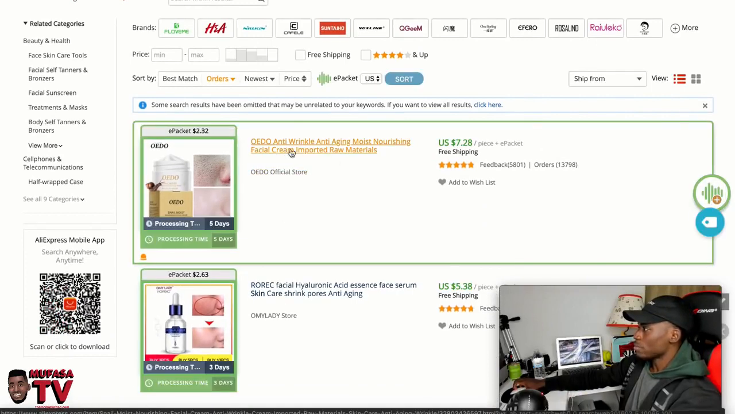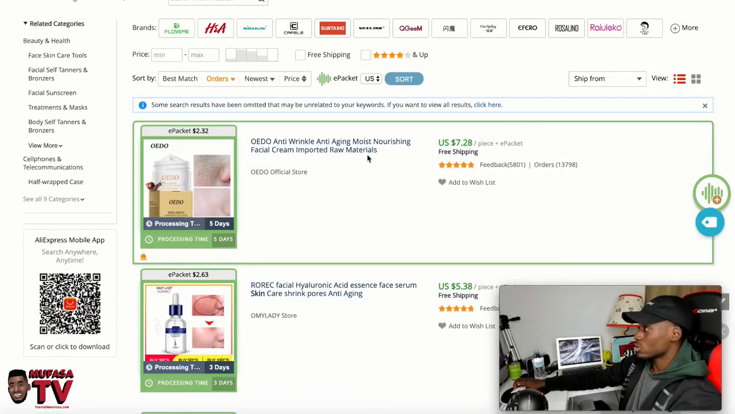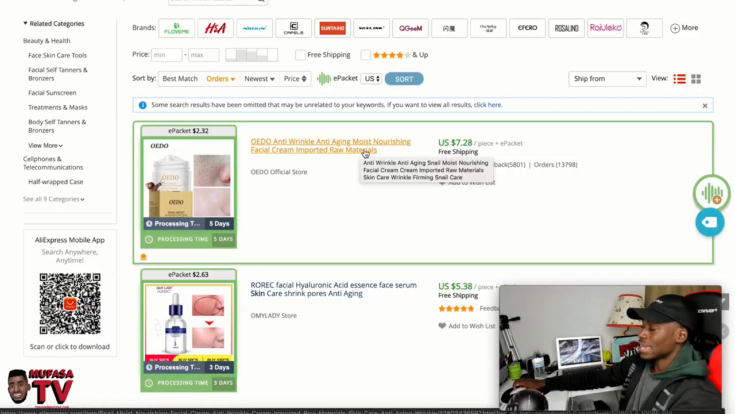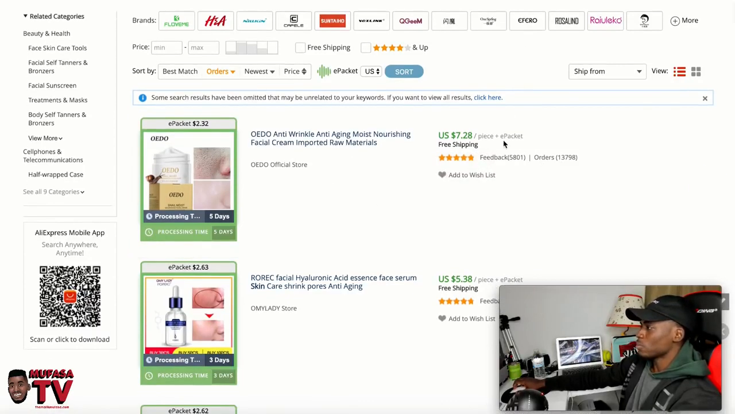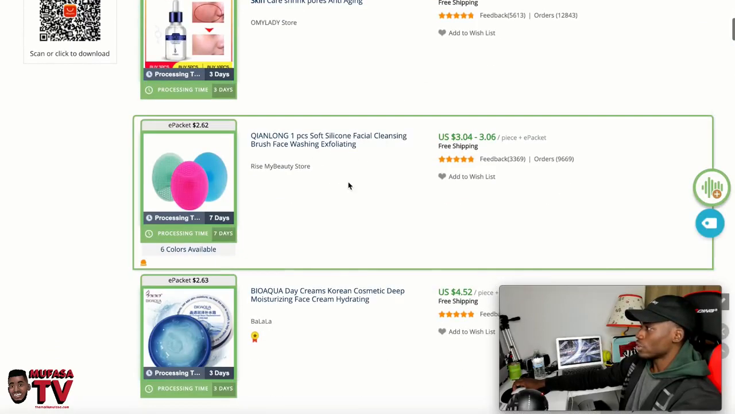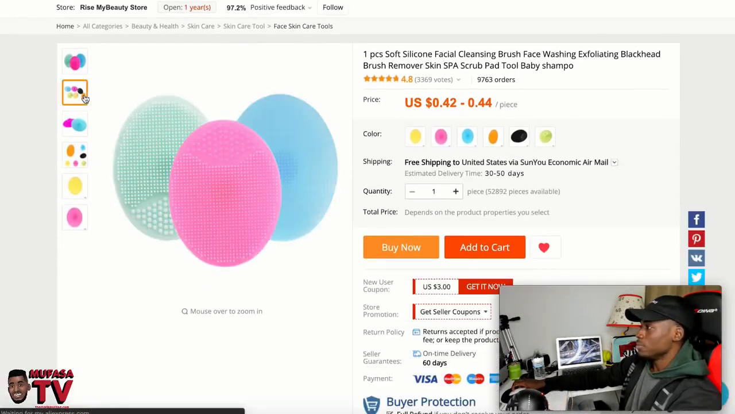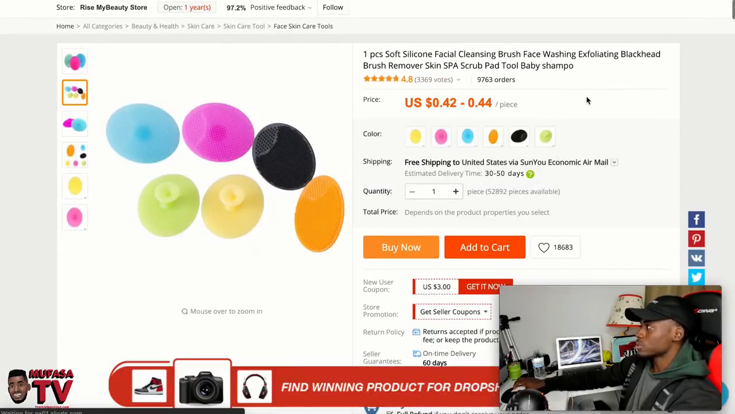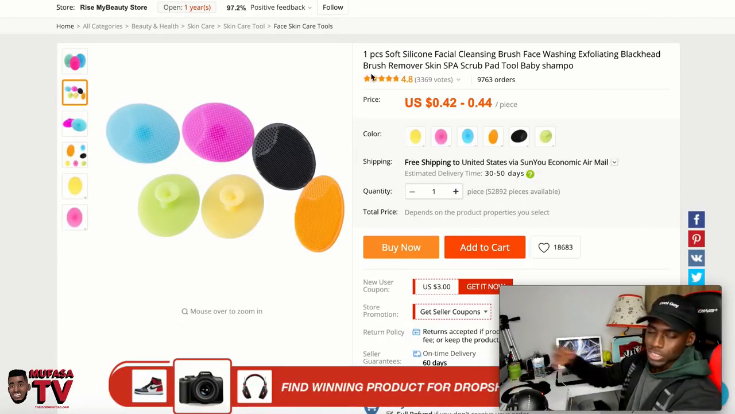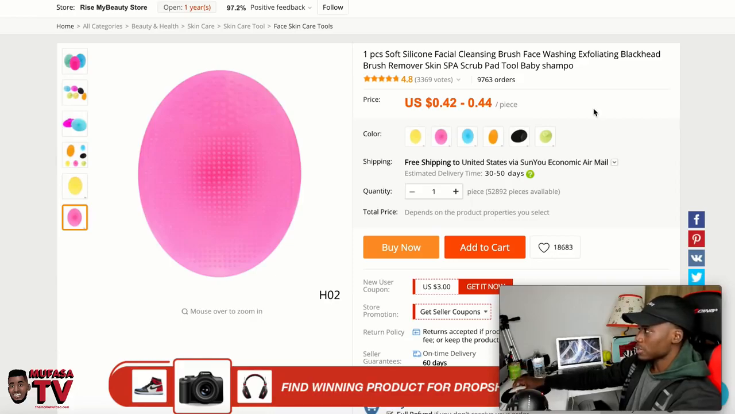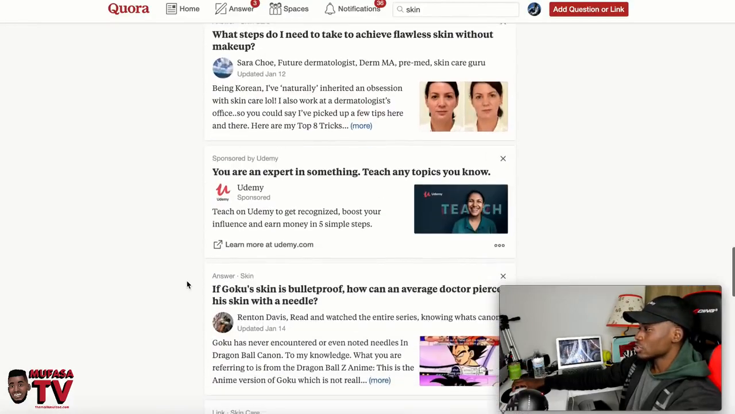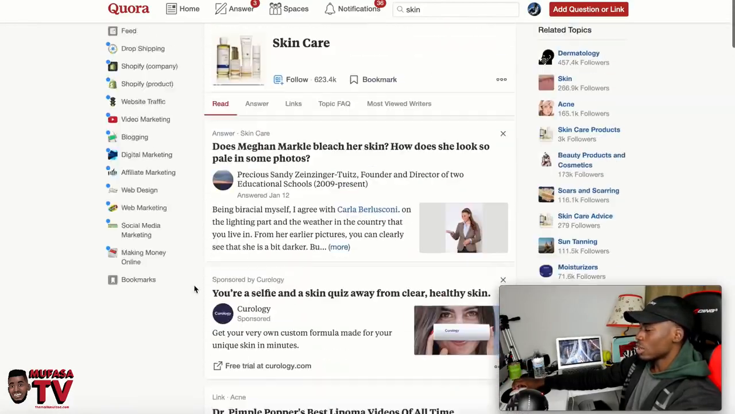And look at this. You have a product that has over 13,000 orders. This is a facial cream, an anti-wrinkle and anti-aging cream. I think people were looking for that. Here's another one: a silicone facial cleansing brush, an exfoliating face tool. So you know that this definitely helps with blackheads and removing dead skin and things like that. And I've seen this product a couple of times in Facebook ads as well. Quora is so powerful, guys. You can talk about anything.